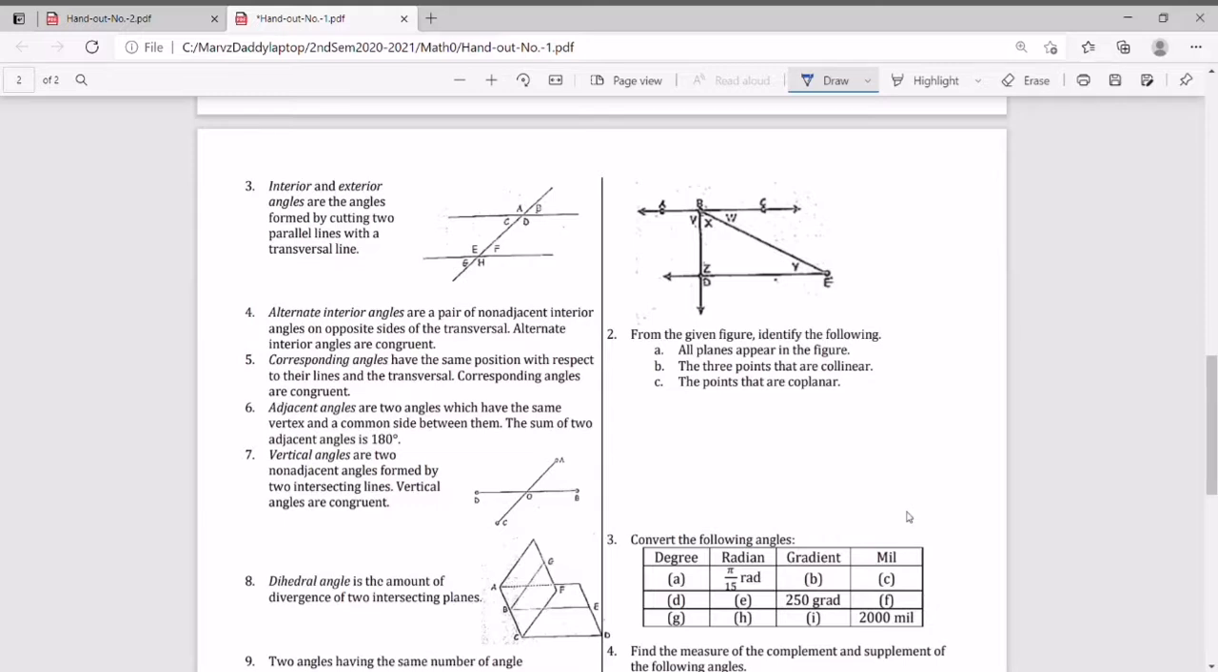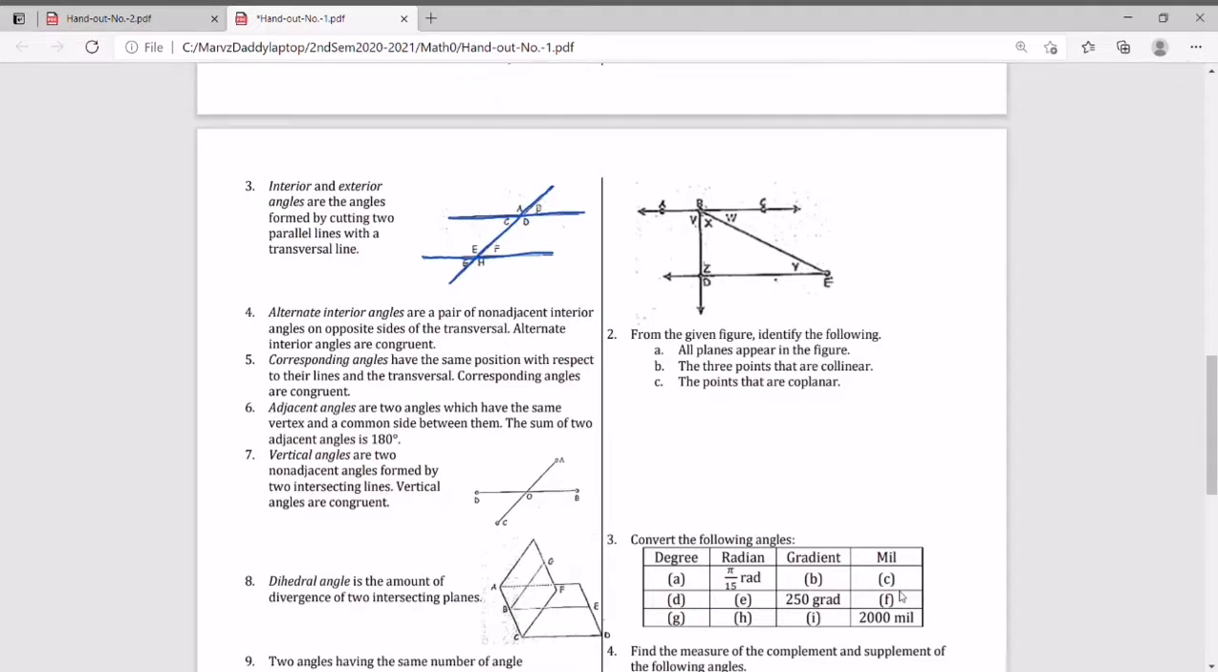Interior and exterior angles are the angles formed by cutting two parallel lines with a transversal line. So this is the parallel line, and the transversal line is this one. Where are the interior angles? Of course, those inside. So the interior angles in this illustration are angle C, angle D, angle E, and angle F. Those are our interior angles.